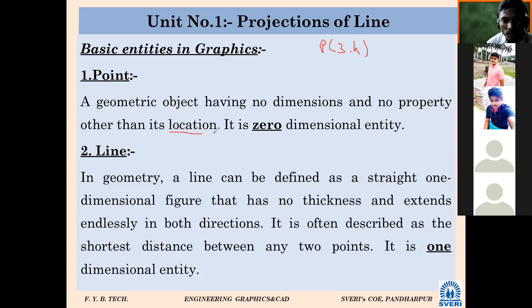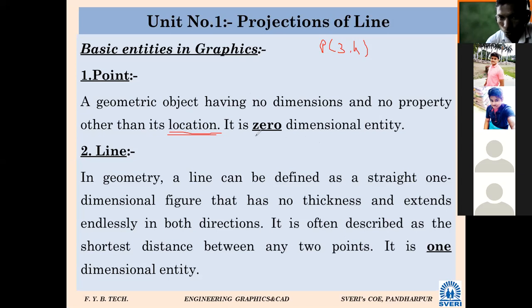Point has no dimension, but it has a location or position. Point ला आपण position देऊ शकतो, dimension देऊ शकत नाही. That's why point is called a dimensionless entity. याला without dimension ची entity कुठली?